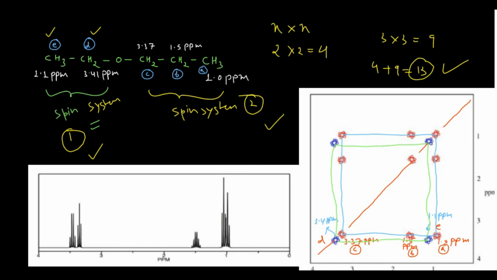However, if you apply the basic knowledge of your basic organic spectroscopy, then you can straightforwardly say that the signal appearing at 1.1 is due to this one because this electronegative oxygen is there, and at 1.0 this proton is there, right? But if you want to differentiate clearly between these two, then you have to take advantage of this one, right? You see here this E is correlating with D, but this E is not correlating with A here, as I have explained to you.